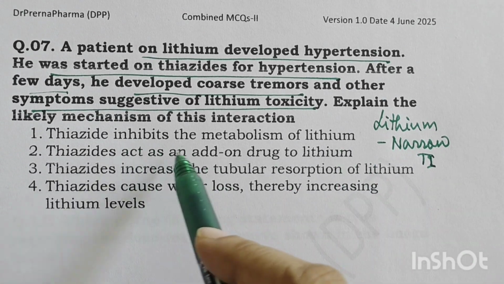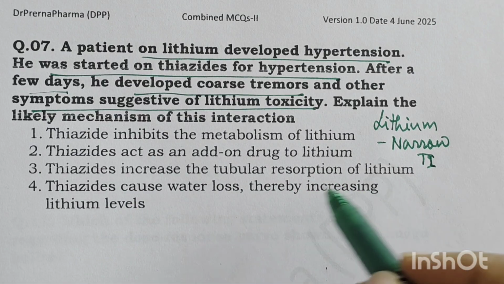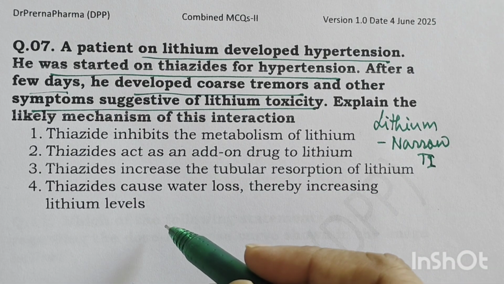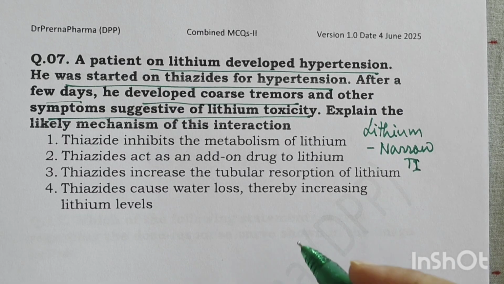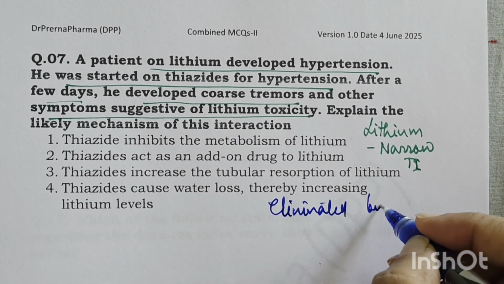So the options given here are: thiazide inhibits the metabolism of lithium, thiazide acts as an add-on drug to lithium, thiazide increases the tubular resorption of lithium, thiazide causes water loss, thereby increasing lithium levels. Lithium is eliminated from the kidneys. Okay, it is excreted, eliminated, we can say, by the kidneys.